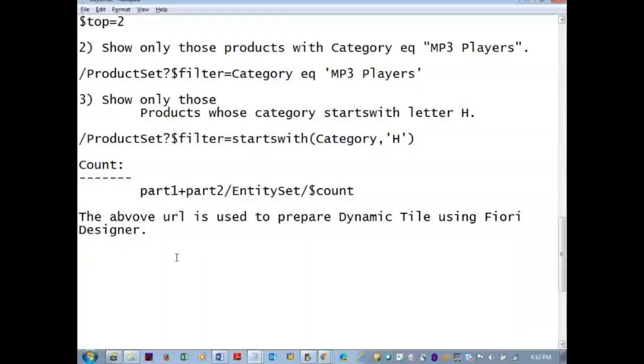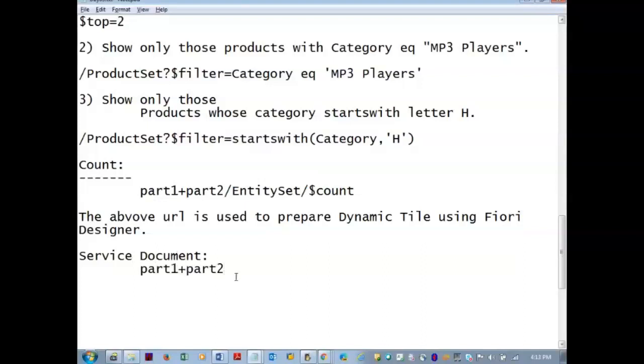Next, I told you that there will be properties and the data types for those properties. The whole nomenclature of that OData service we get in a document called the service document. We can access the service document using part 1 plus part 2.